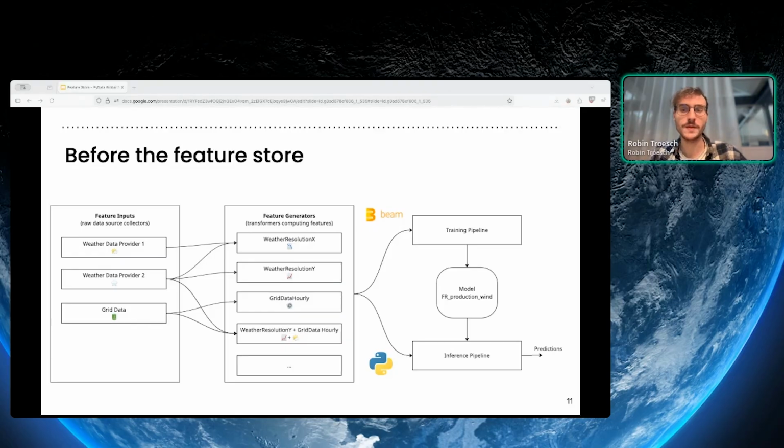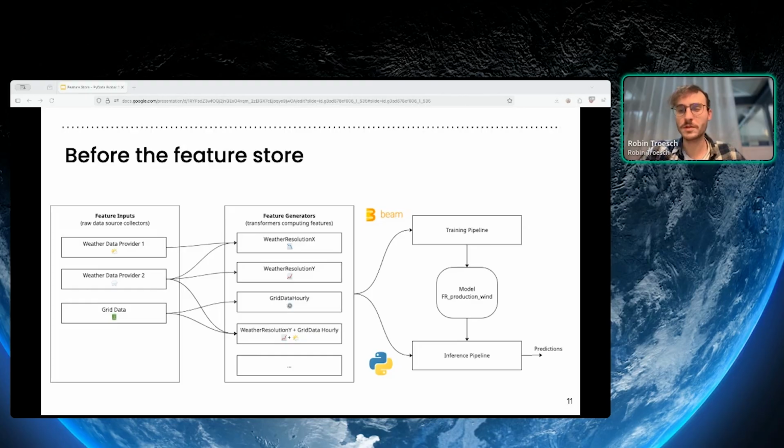Those features were then used in our training pipeline to generate features for training. We used Apache Beam to scale the whole feature generation process across several zones. So the problem was parallelized across different zones or interconnectors, depending on what we want to model. And we then used the feature generators in another mode, which was just plain Python, to generate features for inference. So using the trained model, we use the same feature generator to generate features and make predictions out of those, which we could then forward to our customers.